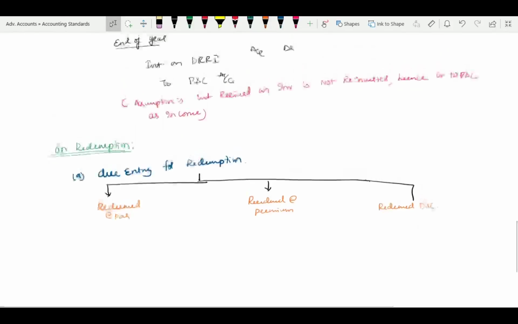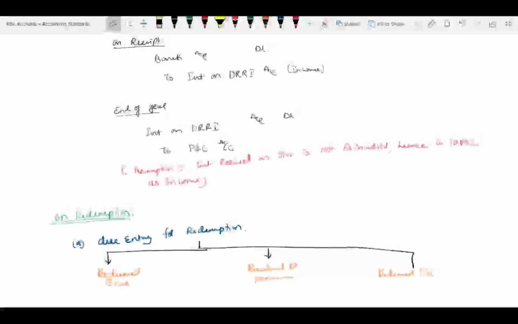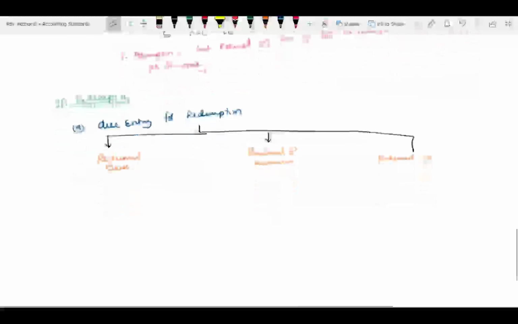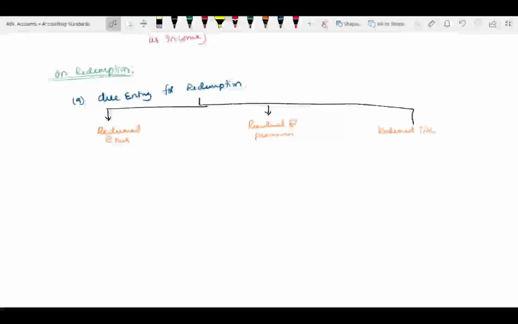My dear friends, at the year-end redemption, actually I am supposed to pass the sale of investment entry first. After the due entry, I will pass that sale of investment entry because I want the money. So the sale of investment entry I will pass, then I will go for the payment entry.